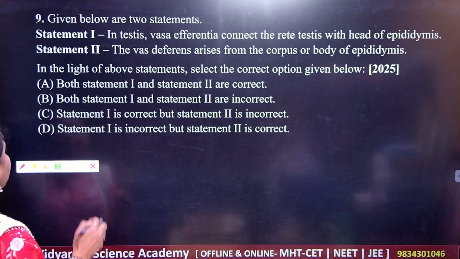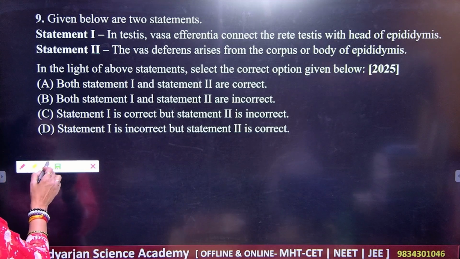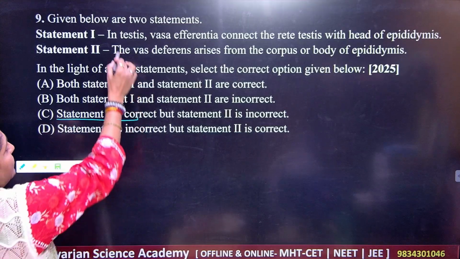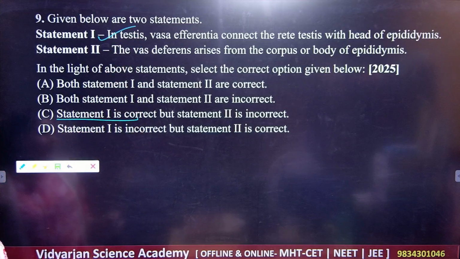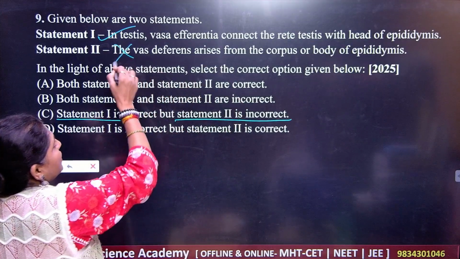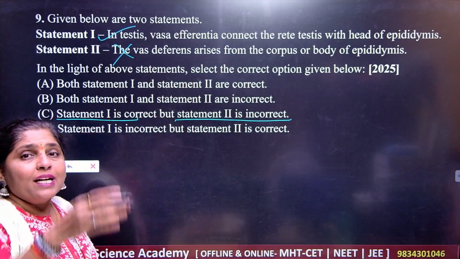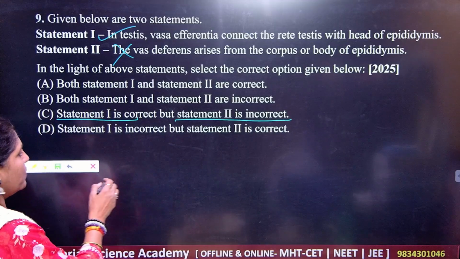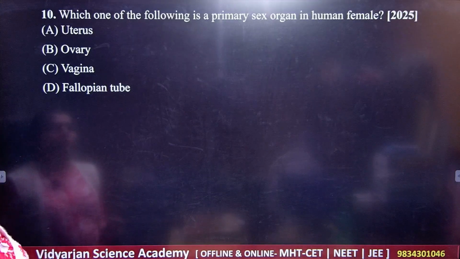What should be your correct answer? If you are watching carefully, statement 1 is correct, but statement 2 is incorrect. So for that purpose, you should know the structure of the section of the testes very perfectly, then you can choose the correct alternative.